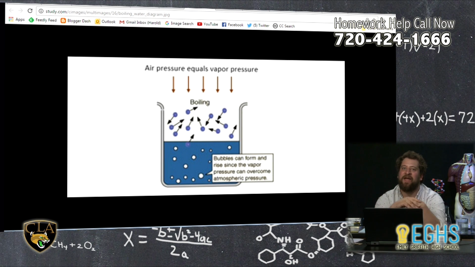Up here in Denver, we have less air overall, we have lower air pressure, and so that pot of water on our stoves at home has less air pressure pushing down on the surface of the water. So it takes less overall energy that we have to put in to get those molecules to a point where they've got a vapor pressure that can exceed atmospheric pressure.